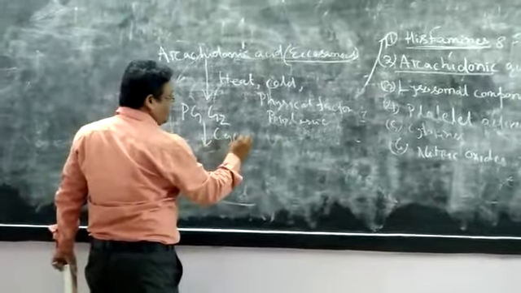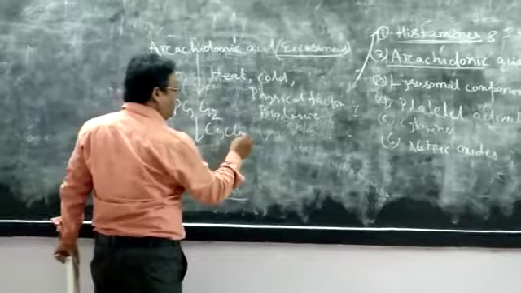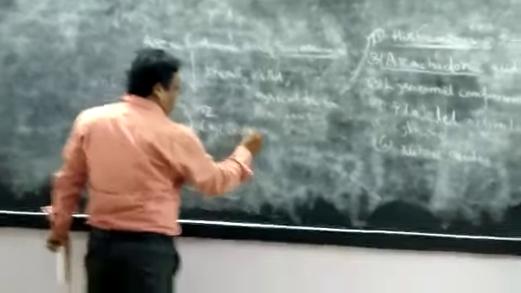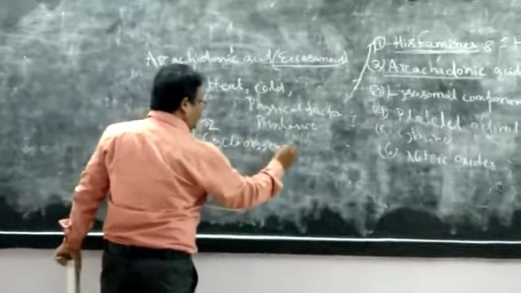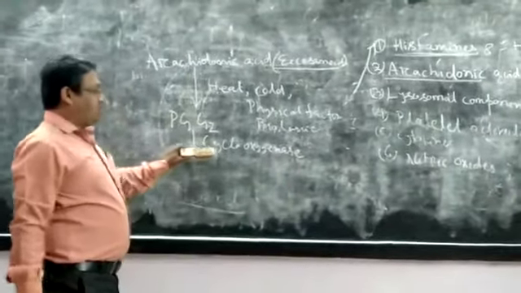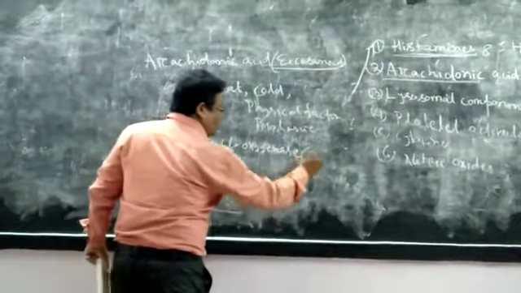There are two pathways. One is the cyclooxygenase pathway and the other is the lipoxygenase pathway. Cyclooxygenase is one type of enzyme. In short form it is called COX.